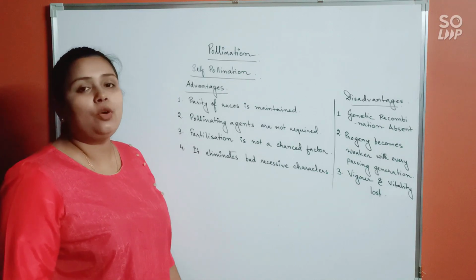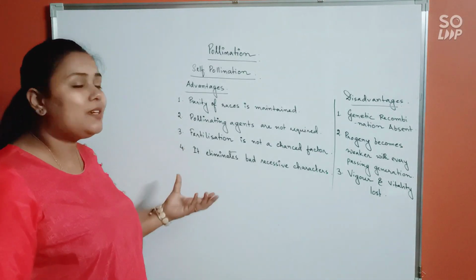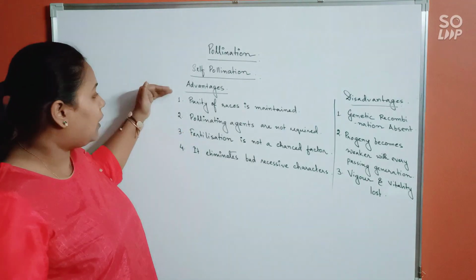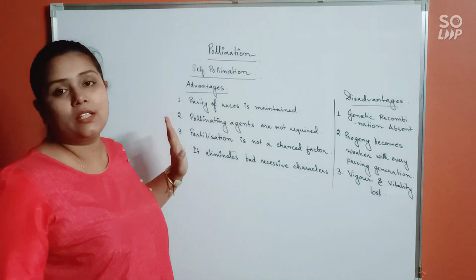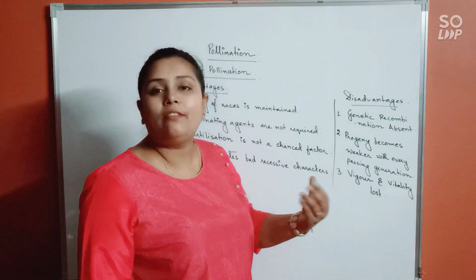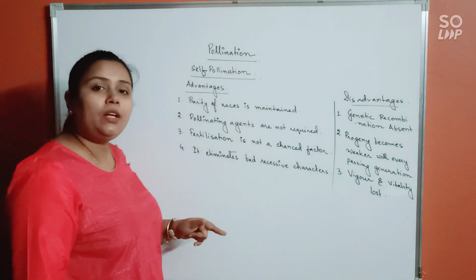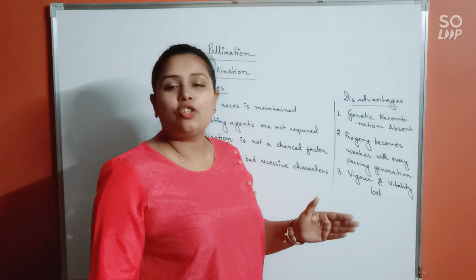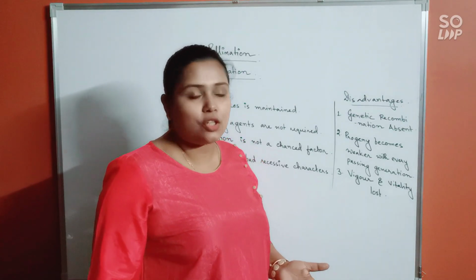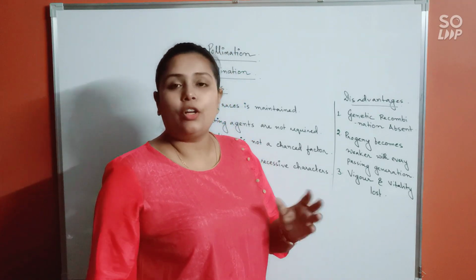Alright. Now if we talk about the advantage and disadvantage of cross-pollination, we don't have to discuss it all over again. Why? Because whatever is the advantage for self-pollination becomes the drawback to cross-pollination, and whatever is the disadvantage of self-pollination becomes the advantage of cross-pollination. Like for cross-pollination, the advantage will be what? Advantage will be genetic recombination is present. Okay. So in that case, the progeny will become stronger over the generations, and vigor and vitality will not be lost. Rather here it will be increased, or it will be enhanced.